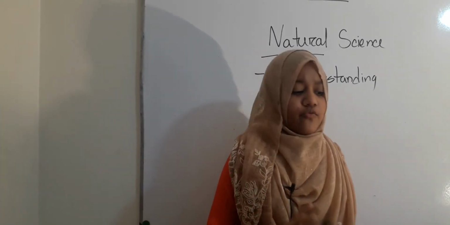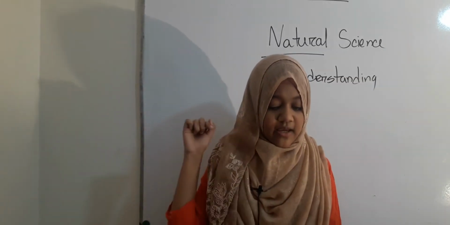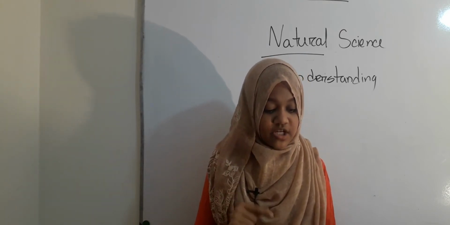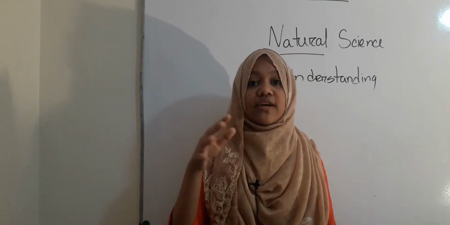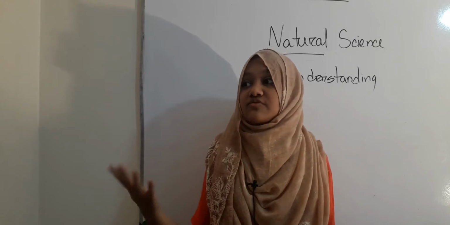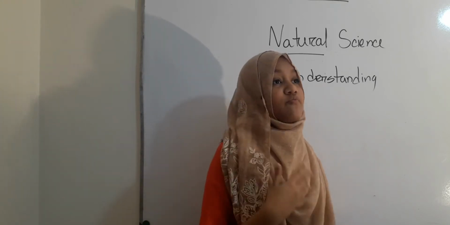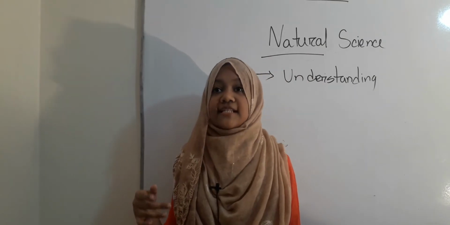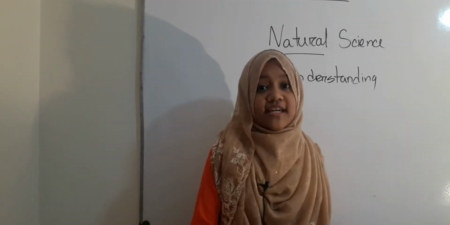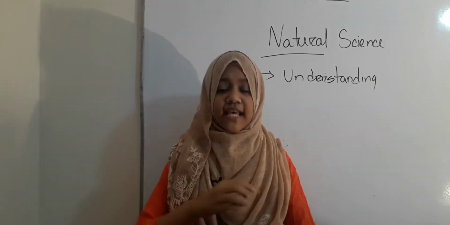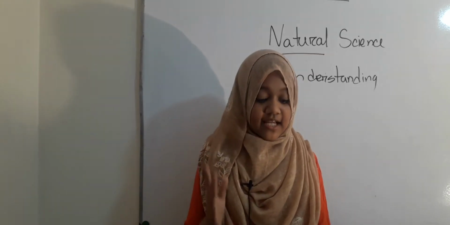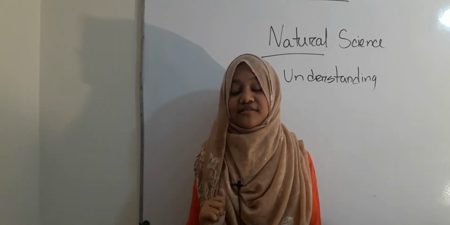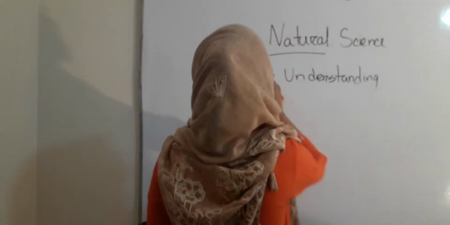Now, where does the word natural science come in? The word natural science comes in chemistry's definition. Chemistry is one of the branches of natural science, because from nature we saw that chemistry was discovered. People were discovering different things and how nature is doing it, how naturally this metal grows, etc. So chemistry is one of the branches of natural science that discusses the structure of matter. Point to be noted, structure of matter.